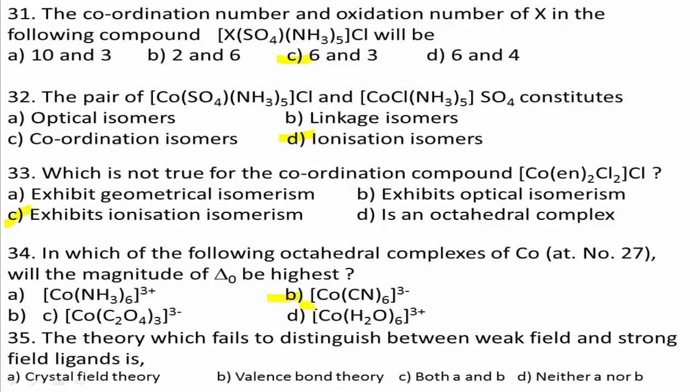Next question number 35, one of the theoretical questions. The theory which fails to distinguish between weak field and strong field ligands is: option A, crystal field theory, option B, valence bond theory, option C, both A and B, option D, neither A nor B. Valence bond theory is one of the very important theories, but it fails to distinguish between weak field and strong field ligands. Therefore, the answer for this question is option B.